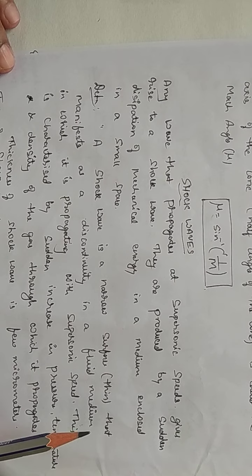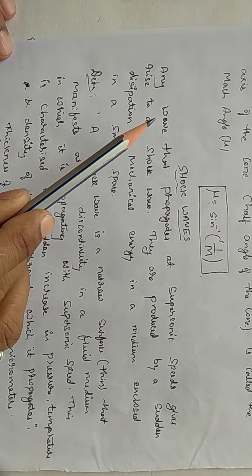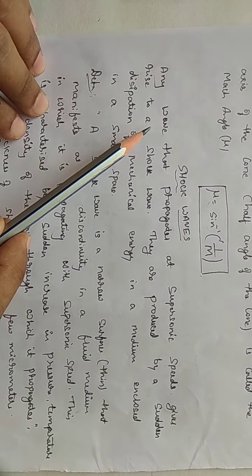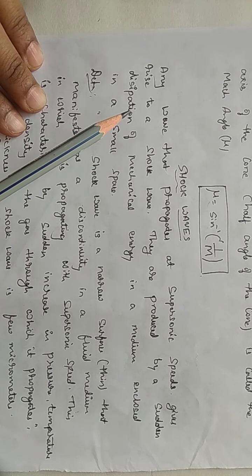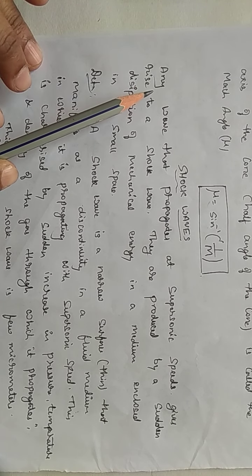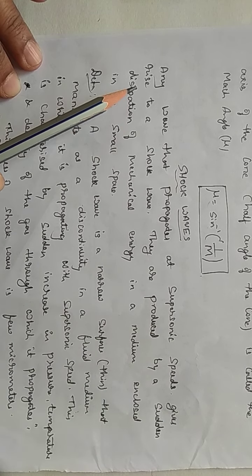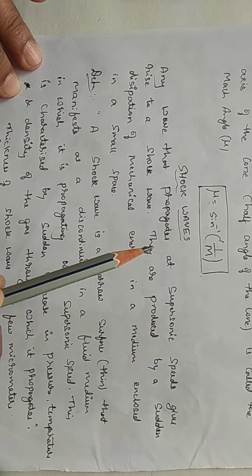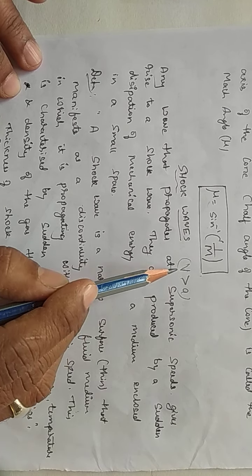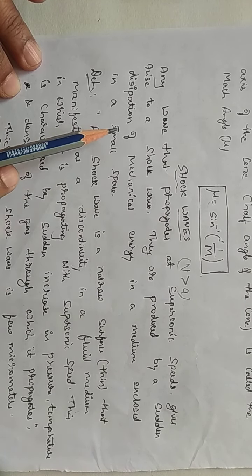Next, what are shock waves? Already we have discussed what a wave is and the different categories they come across. Everything in the introduction we have discussed. Now what the shock waves are. See, any wave that propagates at supersonic speed gives rise to a shock wave. It means for shock waves we observe that V is greater than A. So whenever V is greater than A, it leads to shock waves.